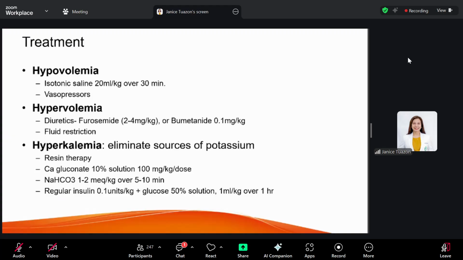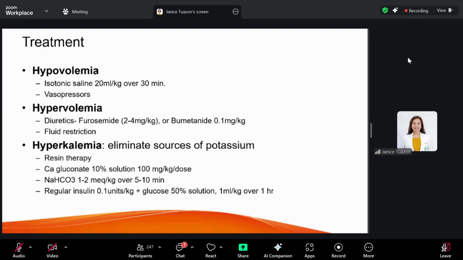So give your resin therapy at 1 gram per kilogram, and this may be repeated every 2 hours. But we have to be alert because your resin therapy may develop hypernatremia. So when you are correcting your electrolytes, you have to monitor them regularly. And serum monitoring is the only way that we can measure electrolytes. So you monitor your electrolytes every 6 to 8 hours, depending on how high your electrolytes are.